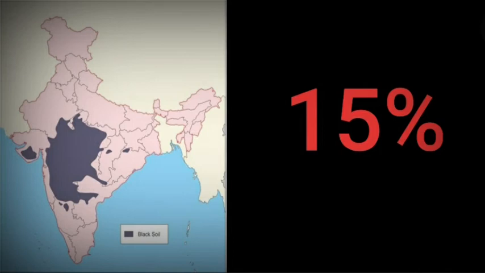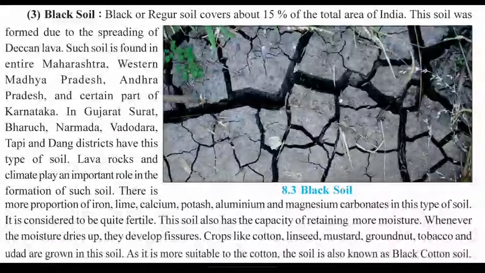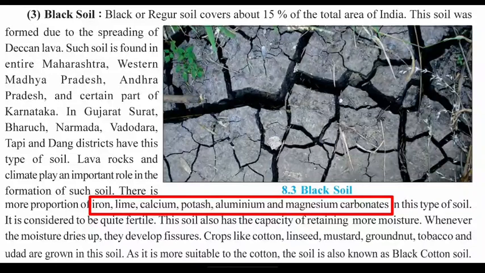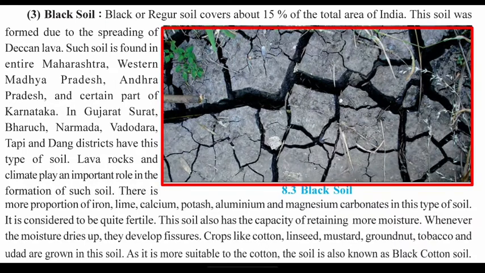In Gujarat, black soil is found in districts like Surat, Bharuch, Narmada, Vadodara, Tapi and Dang. This soil has more proportion of iron, lime, calcium, potash, aluminium and magnesium carbonates. Black soil is very fertile and it can retain moisture for a very long time. But whenever the moisture dries up, fissures or cracks develop in black soil.